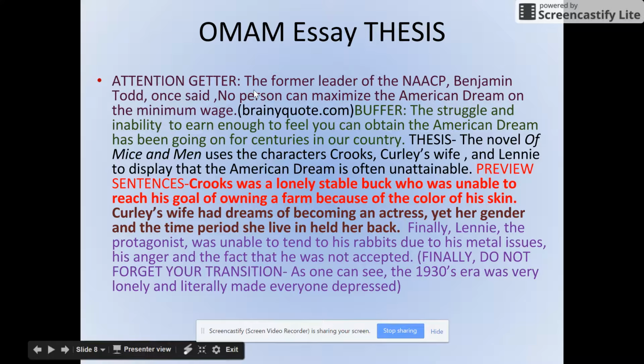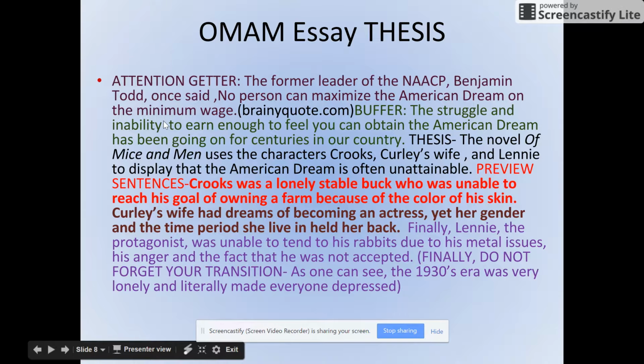Well, I looked around on the internet, spent a good half an hour doing research of different quotes, and I found this one that I like that ties into my overall essay. Sometimes you'll write the whole essay and find the attention getter at the end, but that's up to you. I put the former leader of the NAACP. The NAACP is the National Association for the Advancement of Colored People, a group that works to help the advancement of African American individuals. It started a long time ago when civil rights were really being fought for.